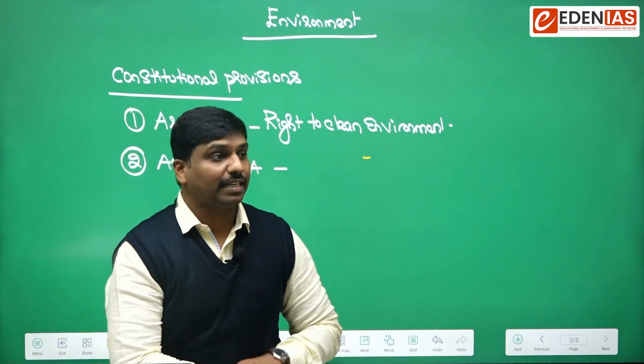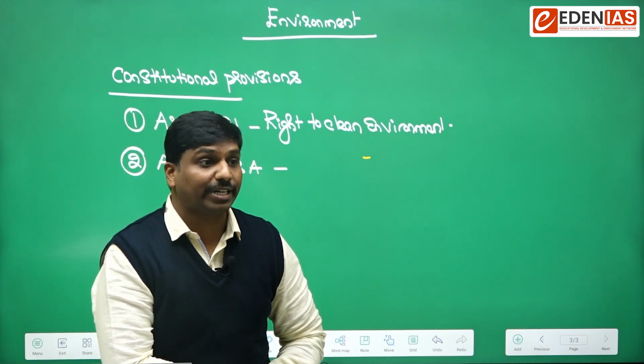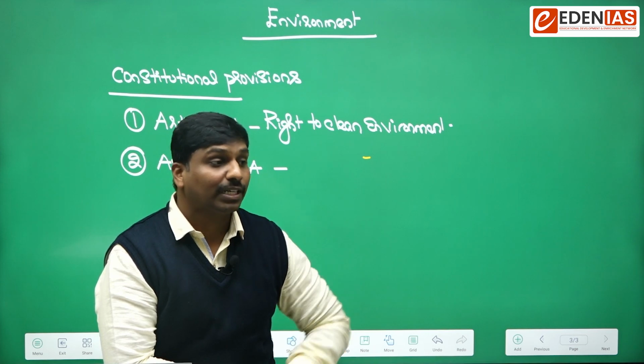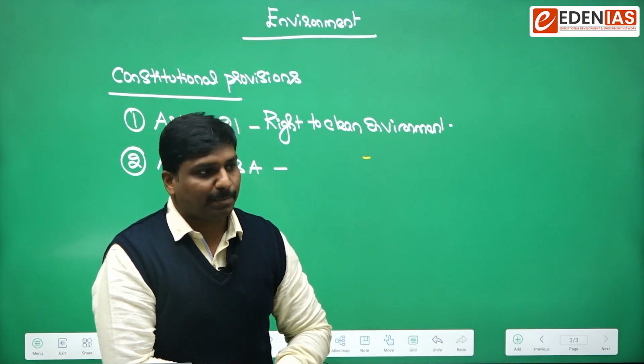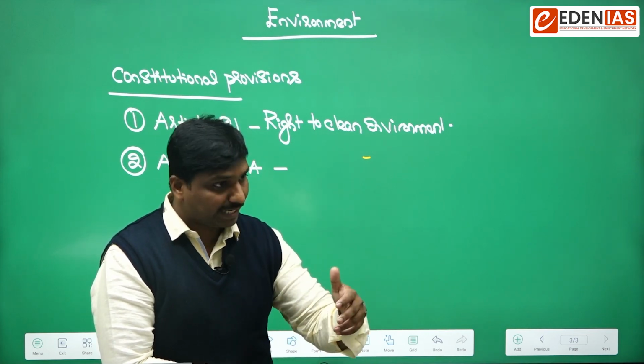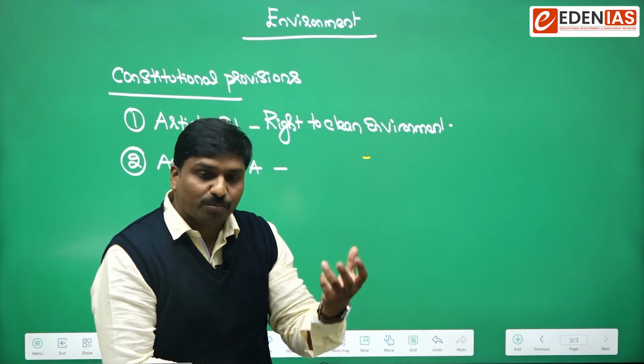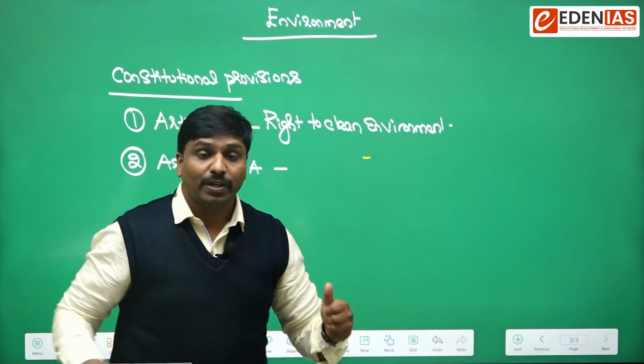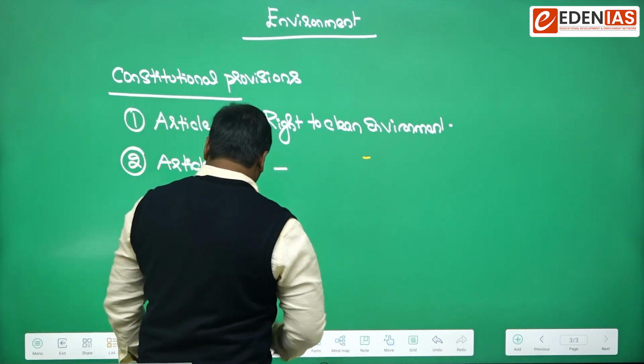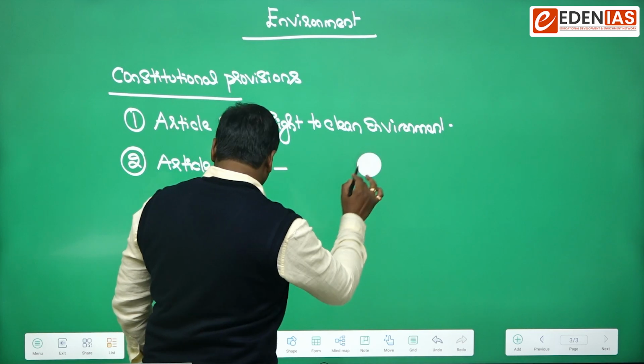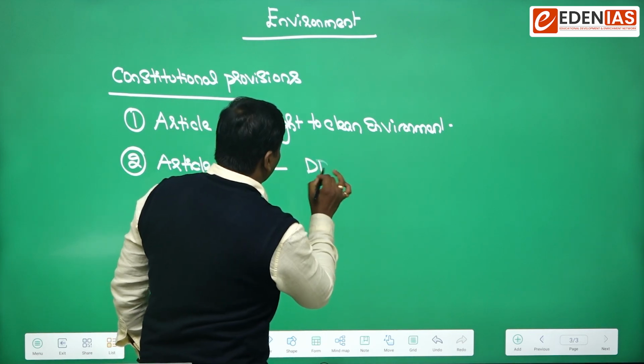It states that the state shall endeavor to protect the environment and promote the various aspects related to environment. So forest, wildlife and all those things the state has to protect. So under DPSP also we have that one.